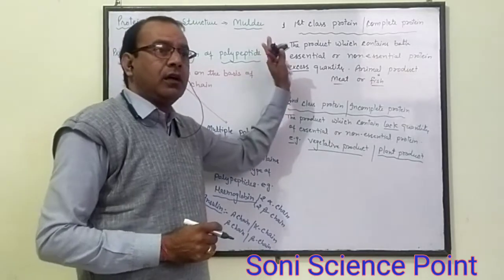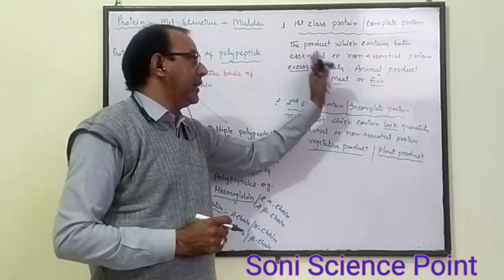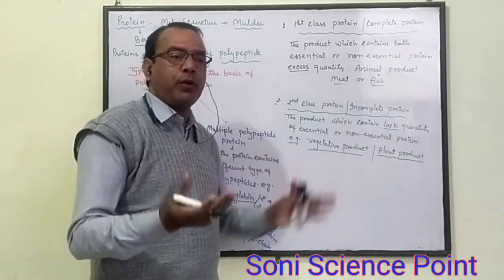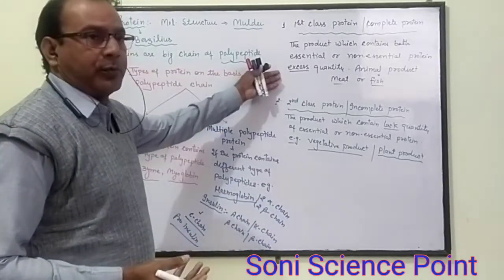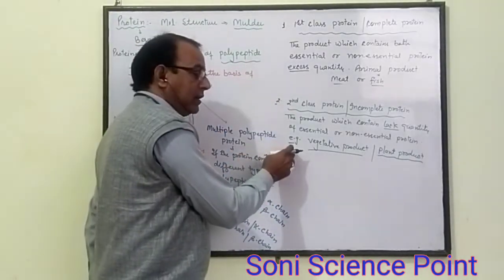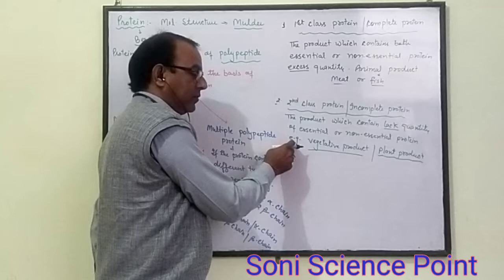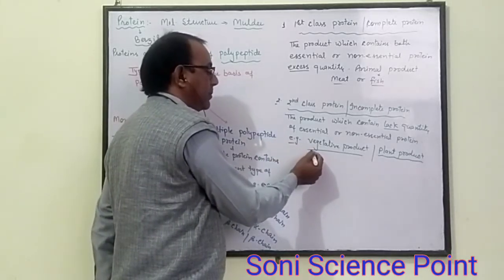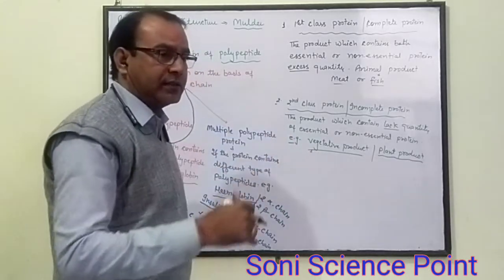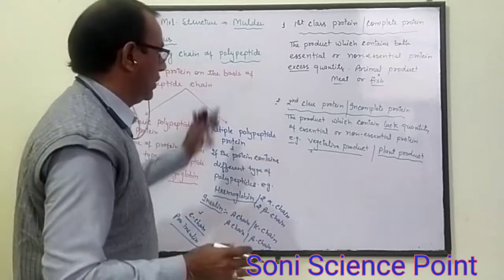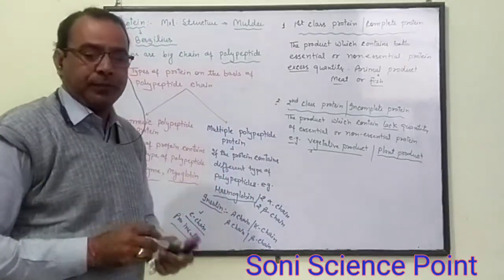A non-vegetarian can get all types of protein from one product, but a person who is only vegetarian has to take some extra protein from an external source. So these are the different types of protein.